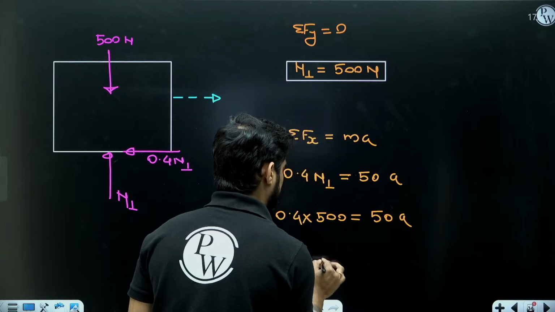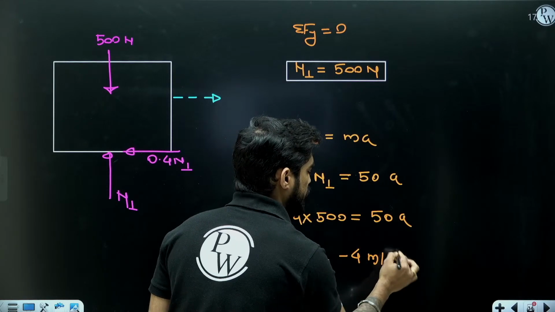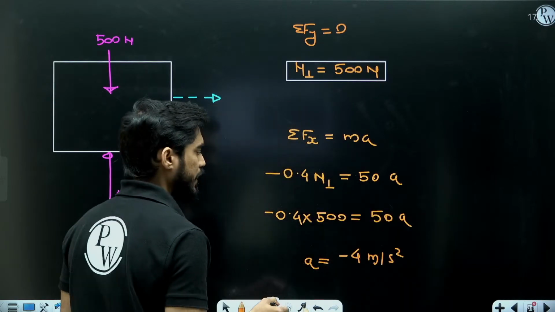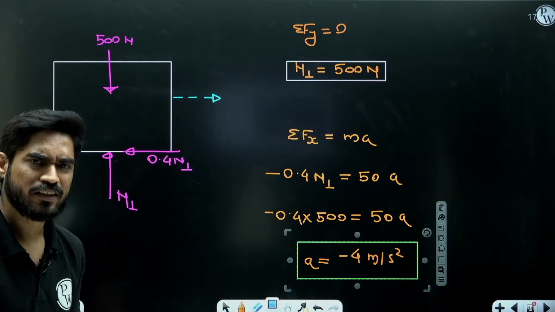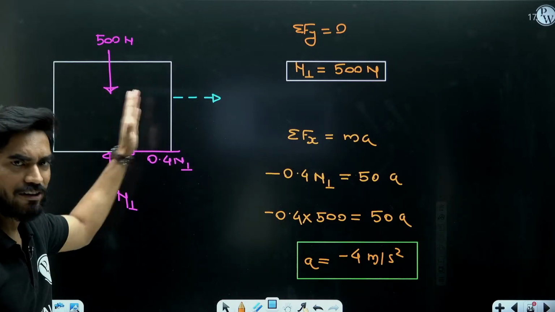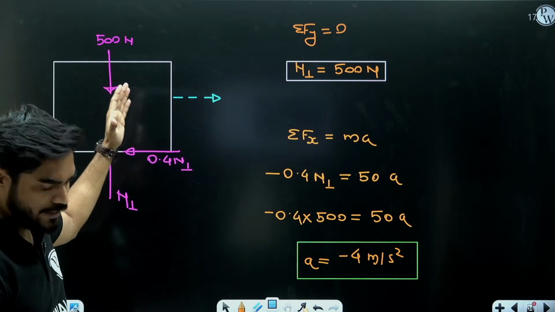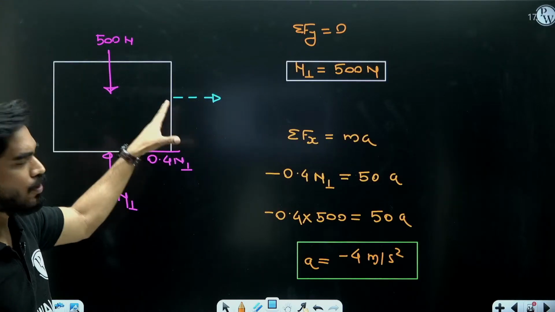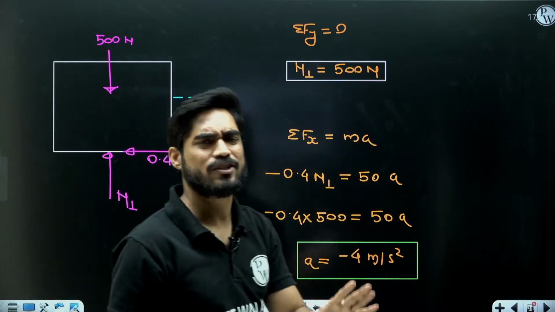So what is the value of a? Minus 4 meters per second squared. The value of a will be minus 4 meters per second squared. Why the negative sign? Because the speed will decrease, right? Due to friction, initially the speed is 8 meters per second and slowly it will decrease. So beta, acceleration is 4 meters per second squared.